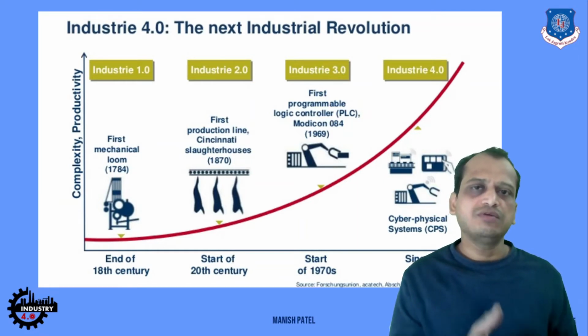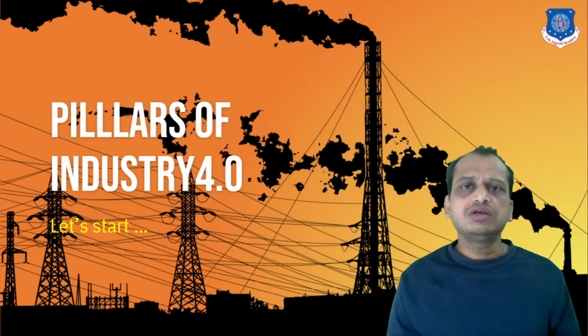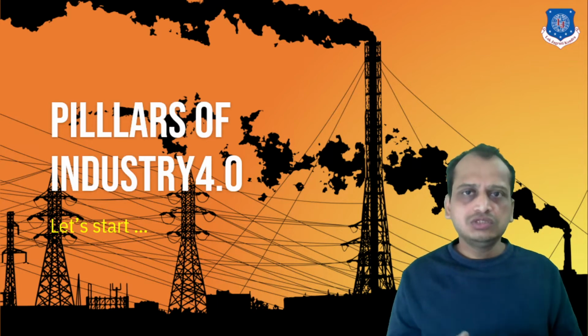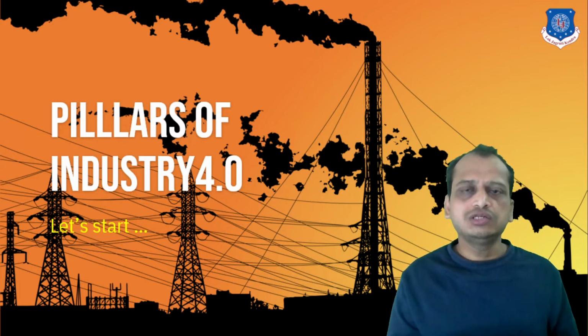The cyber physical system is the end product, and the complexity has definitely gone much up if you see the graph here. So let's look into the key technologies comprising Industry 4.0, the technologies being used to get the benefits out of Industry 4.0. These are the pillars of Industry 4.0. So let's go one by one.